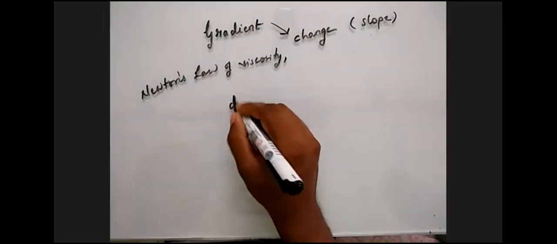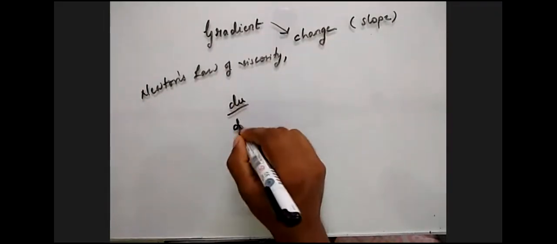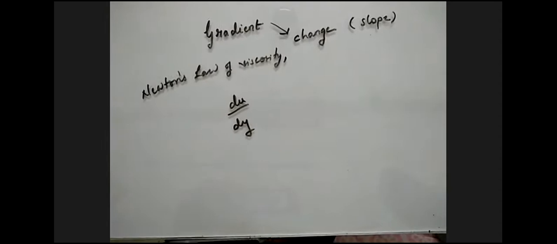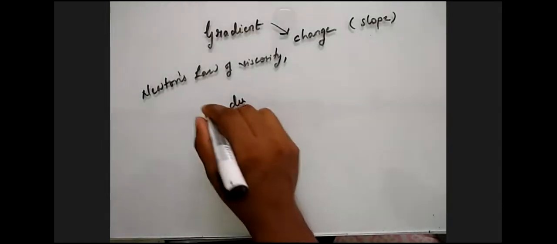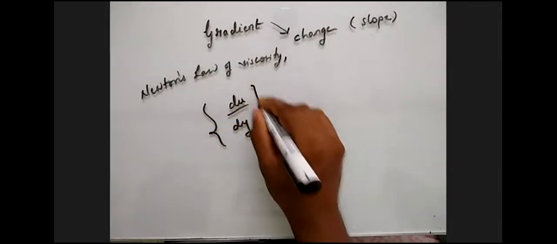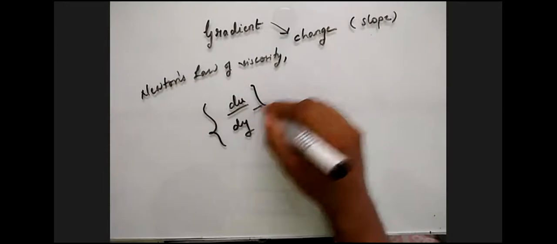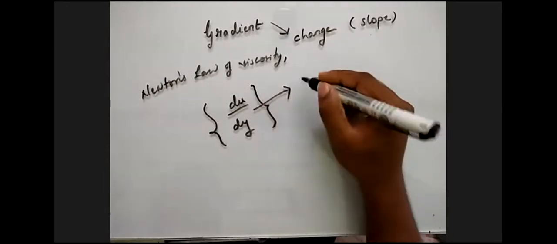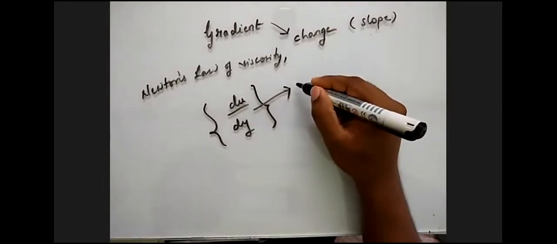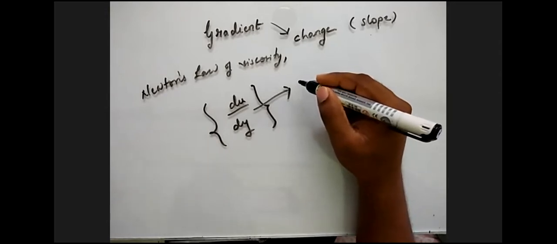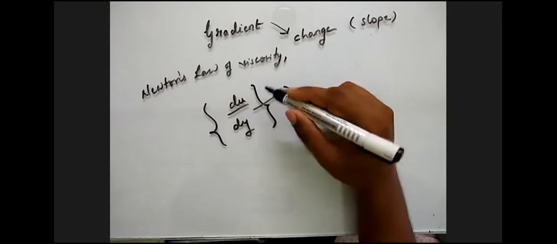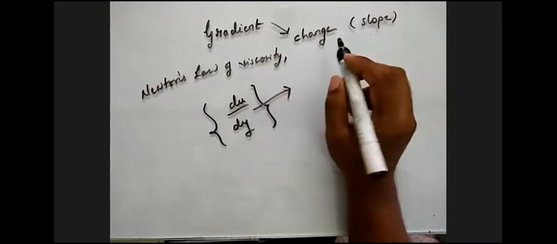So have you heard about this term du by dy? Yes or no? You have heard about the Newton's law of viscosity, and this is called du by dy. Can anyone tell me what exactly this term is called? Change in velocity. Very good. Another name. Change in distance. That is the exact definition. But what is this word called? Anyone?